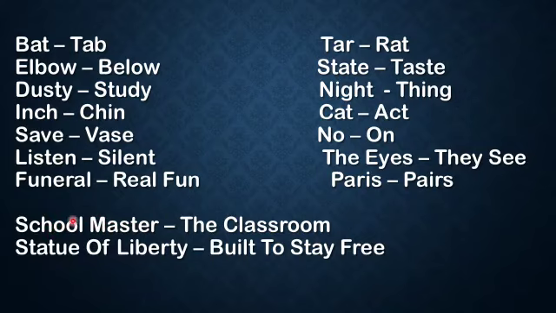When you reshuffle these letters, we get the classroom. Statue of Liberty, built to stay free. Tar, rat. State, taste. Night, thing. Cat, act. No, on. The eyes, they see. Paris, pairs. So these are some interesting anagrams.